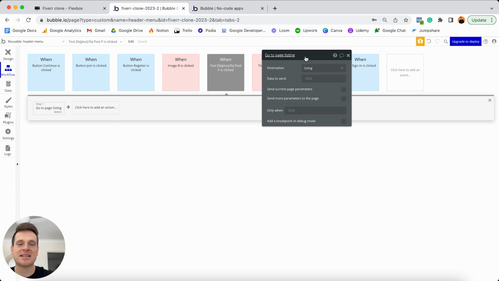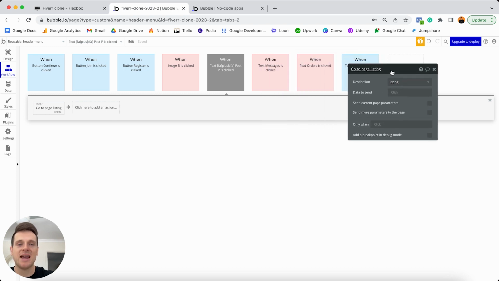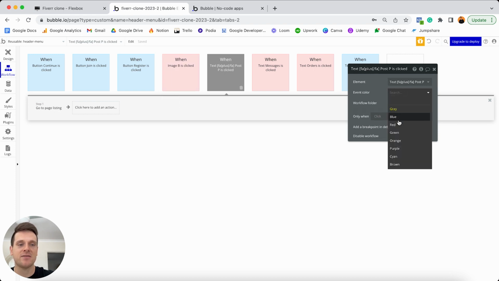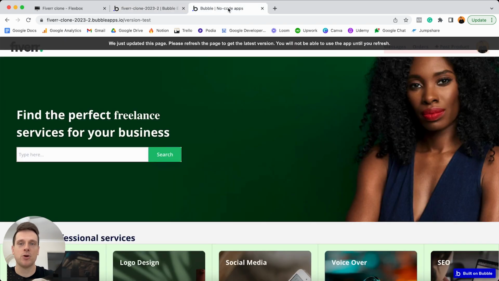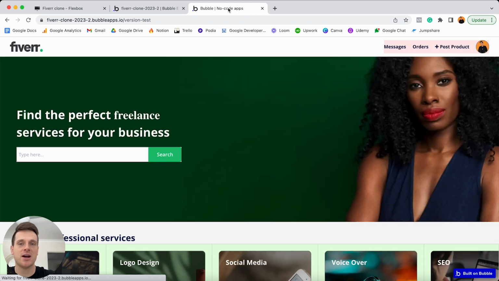Now, like our existing workflows within our header menu, any navigation event is currently color coded as red. So I'm going to click on our workflow trigger, and I'm going to set the event color here to be red, just so that it helps me organize these much nicer. I'll then jump back over into my preview, refresh my page here, and what you'll now see is that when I select on this, it'll redirect me through to my listing page.